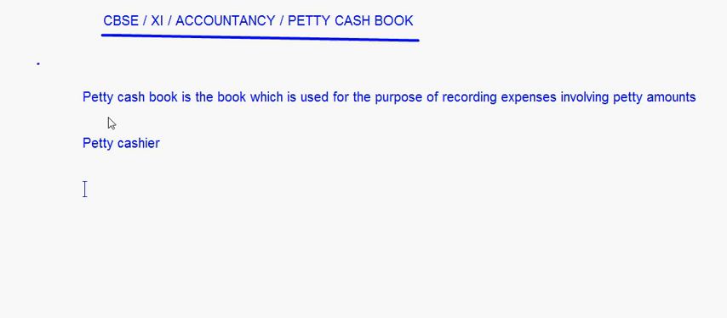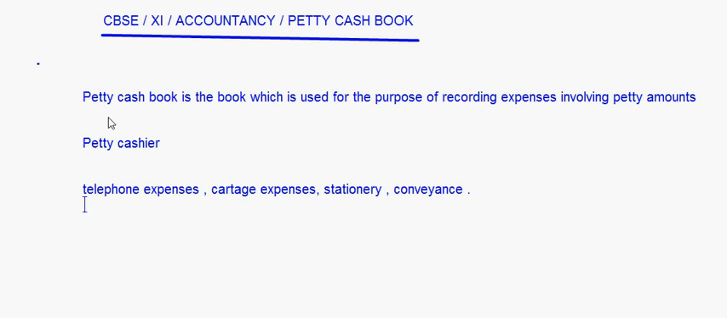examples of the transactions which come in the petty cash book are something like this. Depends on firm to firm, basically, right? Telephone expenses, cartage expenses, stationery, conveyance, etc., right?